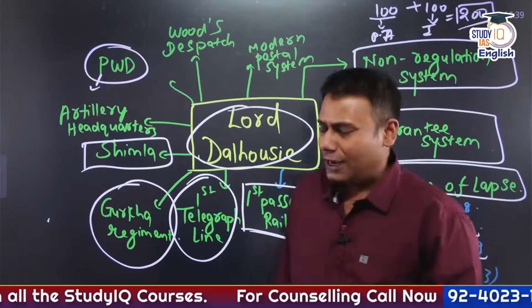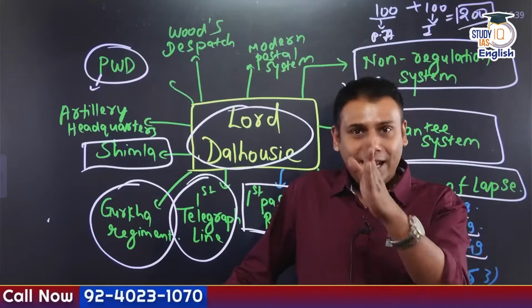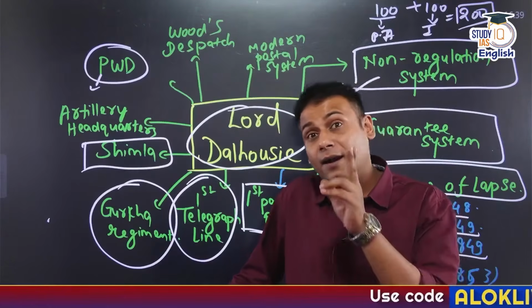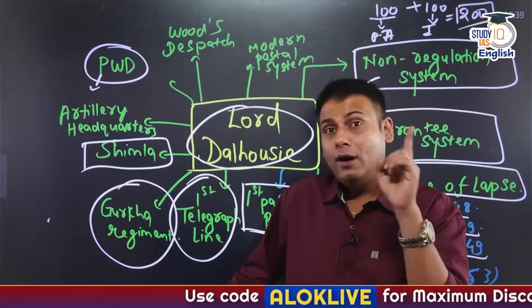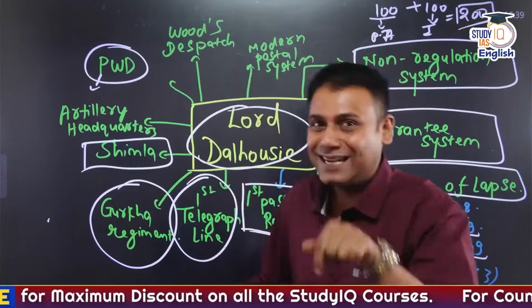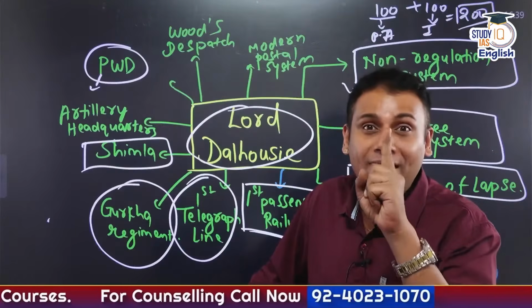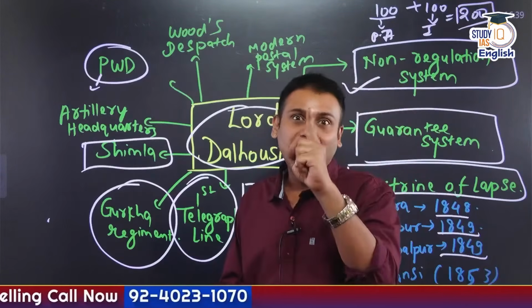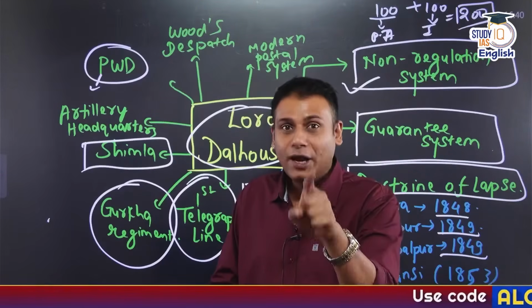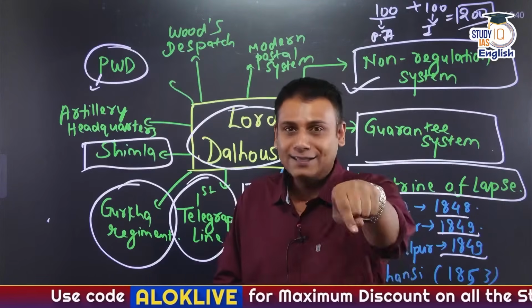Now, let me ask you one question, guys. Please answer this in the comment section. Till 1911, the capital of India was Calcutta. After 1911, the capital of India was shifted from Calcutta to Delhi. Shimla was a summer capital. Which place is called the capital of India for one day? Or what was the capital of British India for one day? It was made capital on 1st November 1858 for one day. Answer that in the comment section.